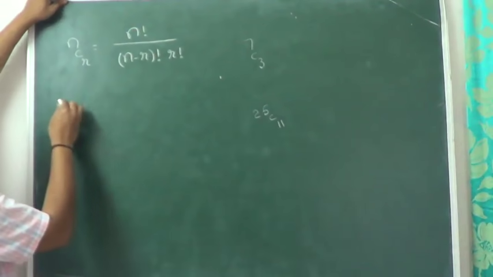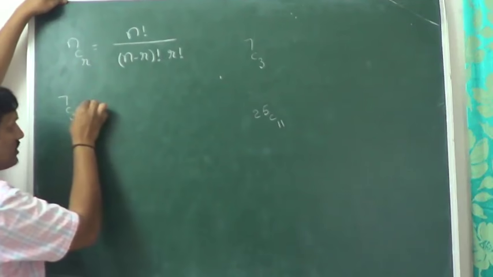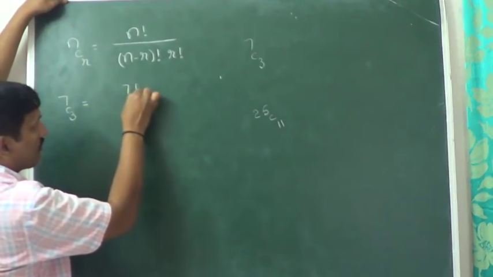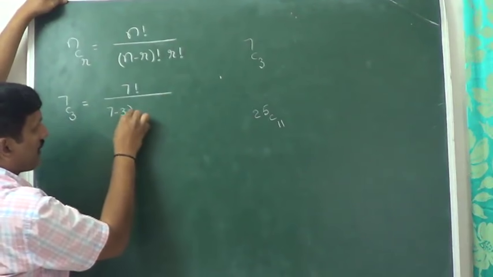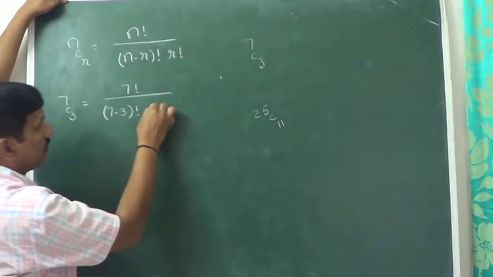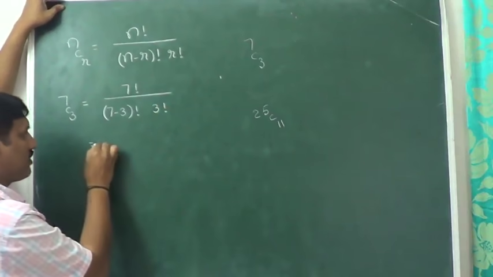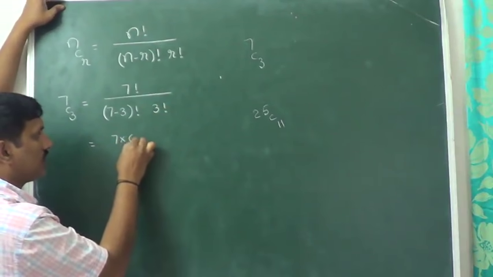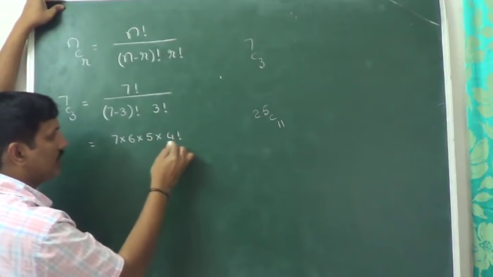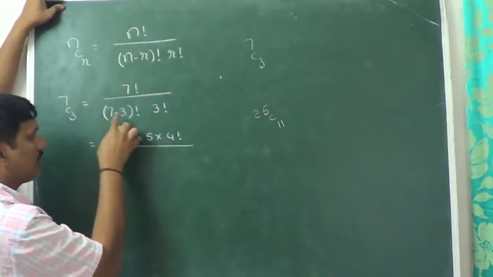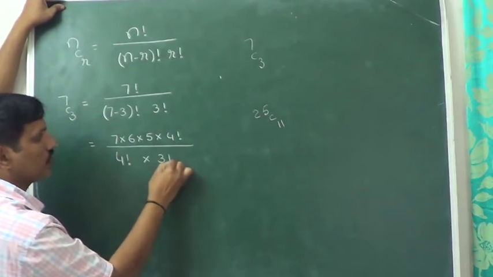Right. I want to find out the value of 7C3. 7C3 is equal to 7 factorial divided by 7 minus 3 factorial into 3 factorial. Now we can write that as 7 into 6 into 5 into 4 factorial divided by, 7 minus 3 also 4 factorial, into 3 factorial.